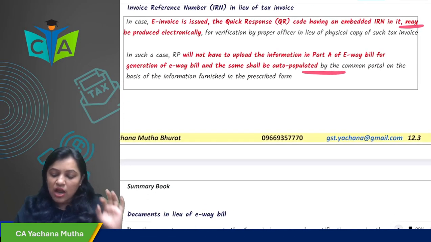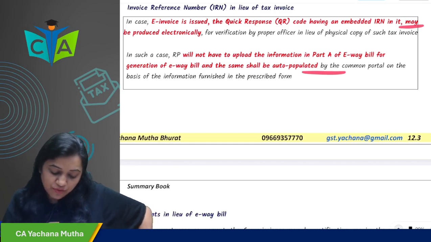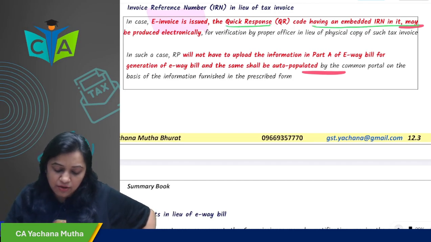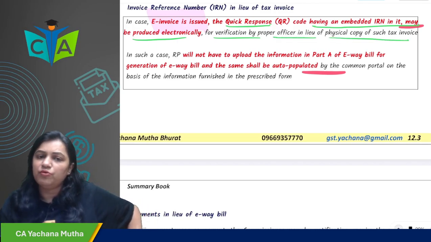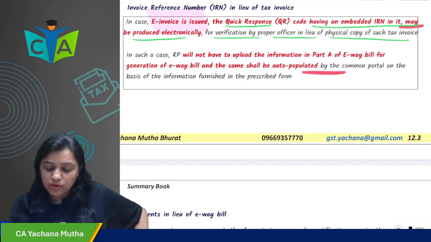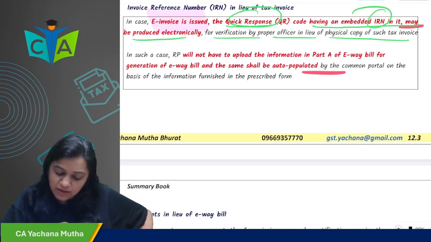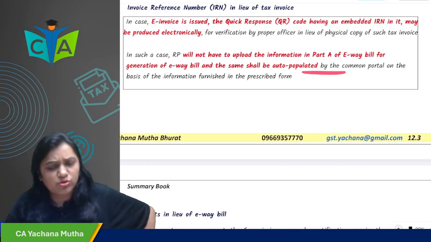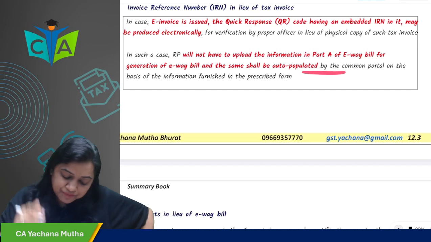Then IRN, you remember e-invoice in the tax invoice chapter we have seen. In case e-invoice is issued, the QR code having embedded IRN in it may be produced electronically for verification by the proper officer in lieu of a physical copy of the invoice. So in case of e-invoice, you need not carry a physical copy of the invoice. What you can do is show the officer the QR code which is embedded in your IRN. You can produce that to him electronically also. That is also okay. No issue. No need to carry the physical copy of the invoice.